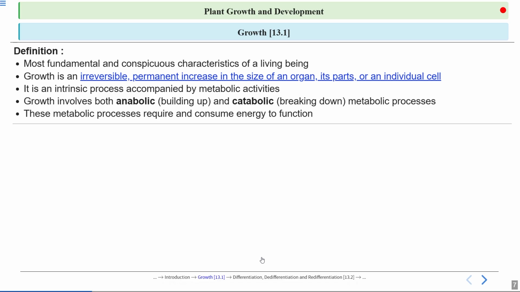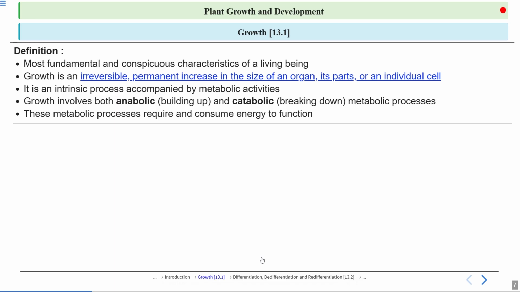If we talk about metabolic activities, it means catabolic and anabolic at an expense of energy. So here we can see that it is a process which is accompanied by metabolic processes. And metabolic processes, what does it mean? It means catabolic and anabolic processes. Catabolic means breaking, and anabolic means making, but at the expense of energy consumption. So here these metabolic activities will consume energy.